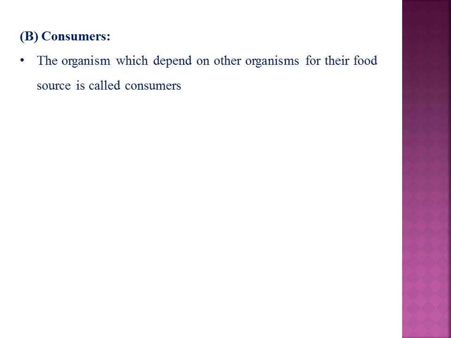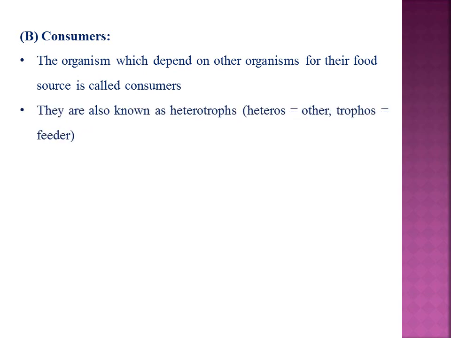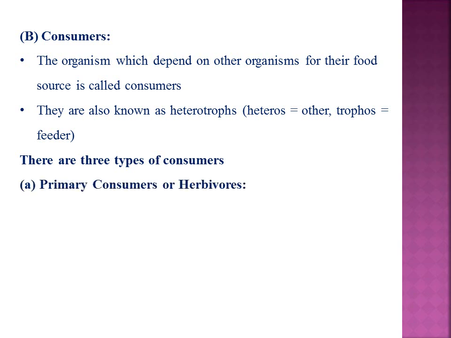Next, consumers. The consumers are the organisms which depend on other organisms for their food source. They are otherwise called heterotrophs because they depend on other organisms for their food. They cannot produce their own food. They are further classified into three types: primary consumers, secondary consumers and tertiary consumers.